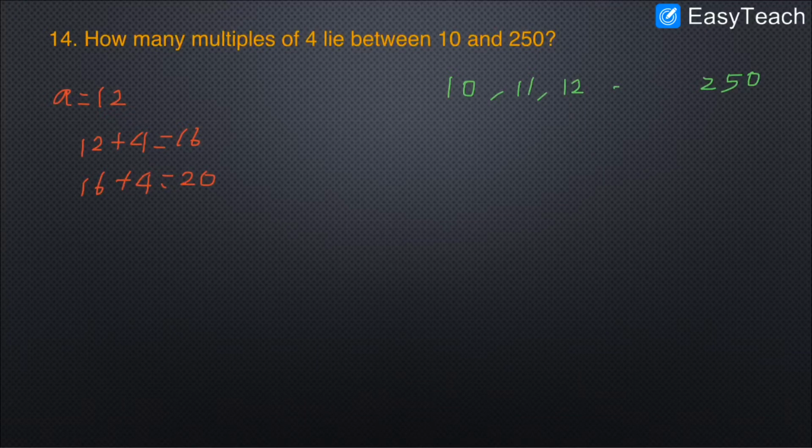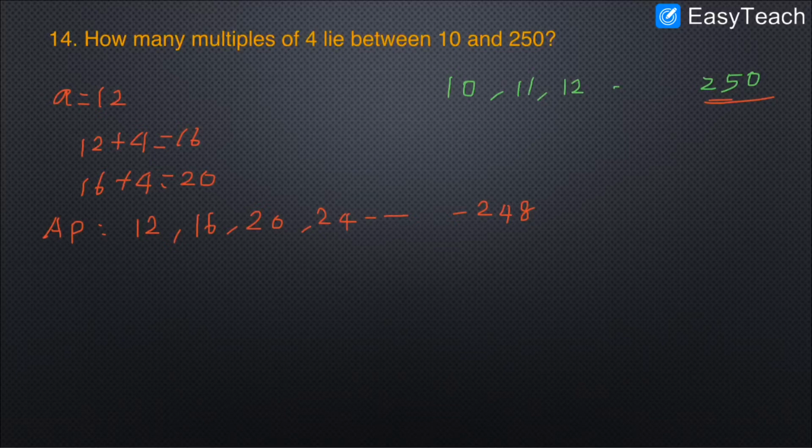So we can write the AP as 12, 16, 20, 24, and it goes on up to the last number which is divisible by 4. Let's find out if 250 can be divisible by 4 or not. 250 is not divisible by 4. I think 248 can be divisible by 4, which will be the last term of this AP.